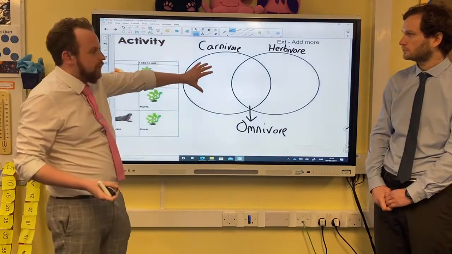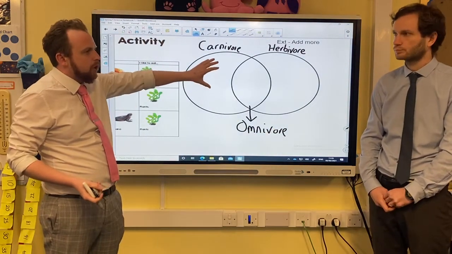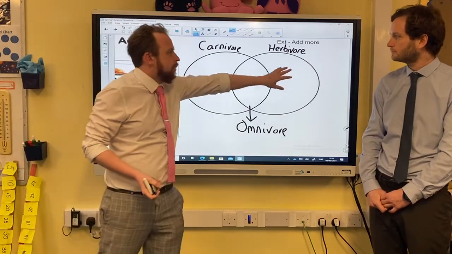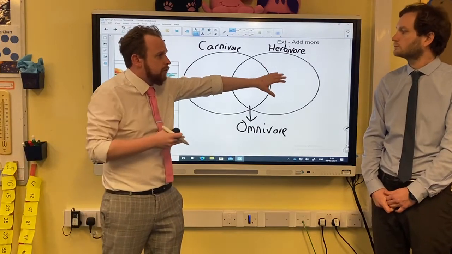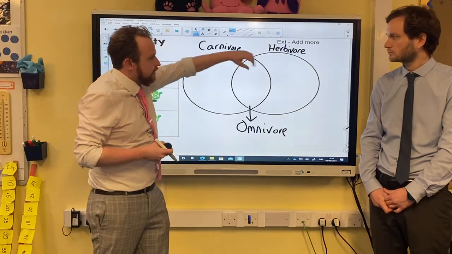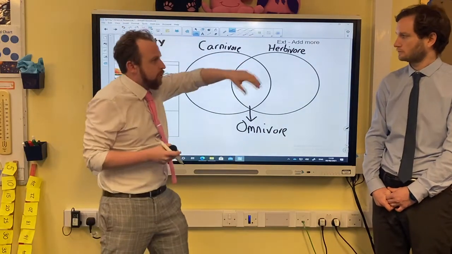Because in this circle, the animals in there will only eat meat, right? Yeah. And in this one, they're animals that only eat plants, whereas omnivores eat plants and meat, okay? Yeah. So they fit both of those things, yeah?